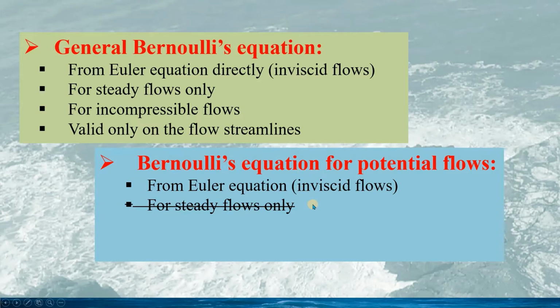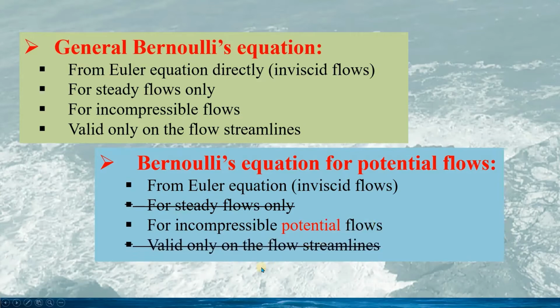We will see an example in this talk later on. And here we consider the incompressible potential flows. And for potential flows, the Bernoulli's equation is valid for the entire flow field, not necessarily valid only on the fluid streamlines. This could simplify the problem very much.